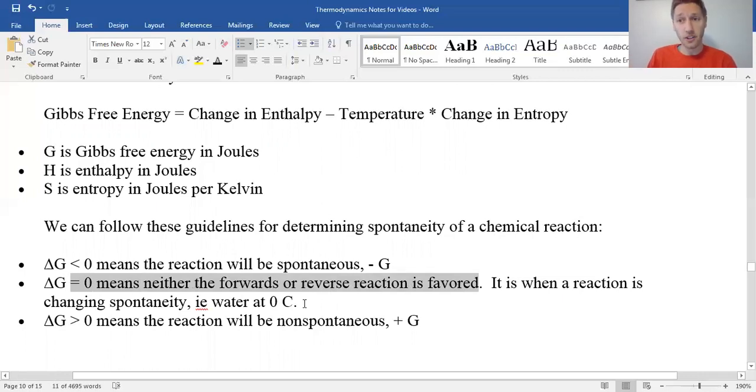So for example, water at 10 degrees Fahrenheit will spontaneously freeze. Water at 50 degrees Fahrenheit will not spontaneously freeze. So the value of G changes over the course of the temperature. At like 32 Fahrenheit, G would be 0 for water, because that's a place where the water could go either way. So when G is 0, that's when you're changing. That'll be really important to remember when you solve some of the questions, because if it asks where's the boiling point, you'll be like, okay, I know G is 0. If it asks for the freezing point, I know G is 0. And then I can use other information to solve for that.